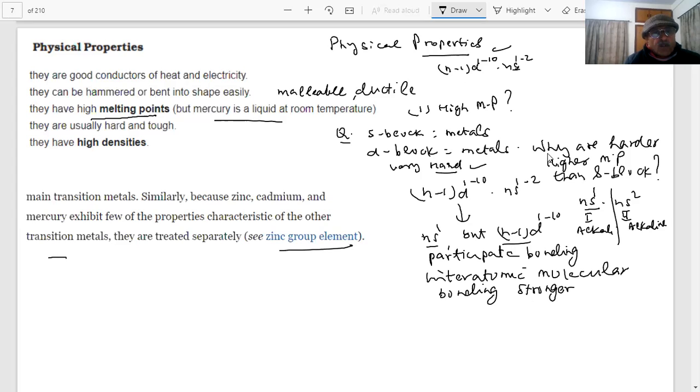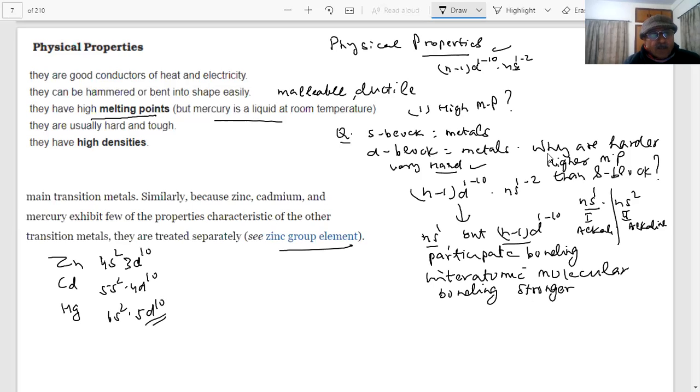We have already told you the reason for zinc, cadmium, and mercury. What happens in zinc, cadmium, mercury, students? The d orbital is completely filled. You know this is 3d10, this is 4s2, 4d10, this is 5s2, and this is 6s2, 5d10.